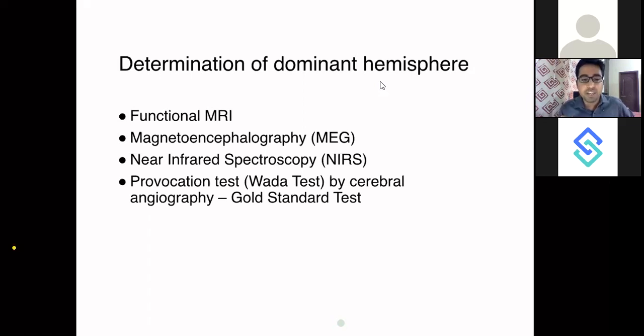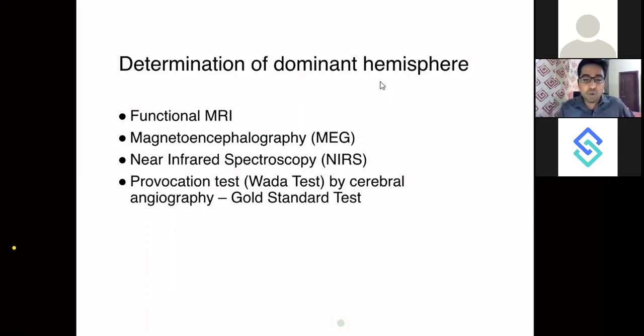What kind of functional areas are at risk? Whether he is at risk of losing his speech, whether he is at risk of losing his lower limb movements, whether he is at risk of losing his vision, or he is at risk of having a field defect. You have to tell and counsel the patient and family before itself.